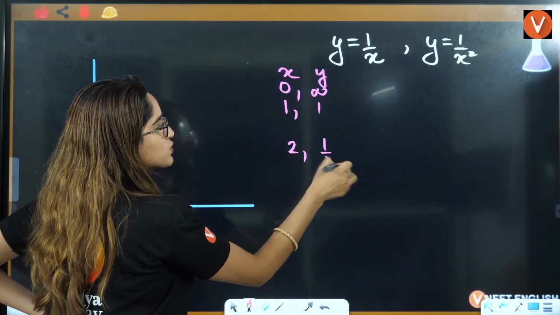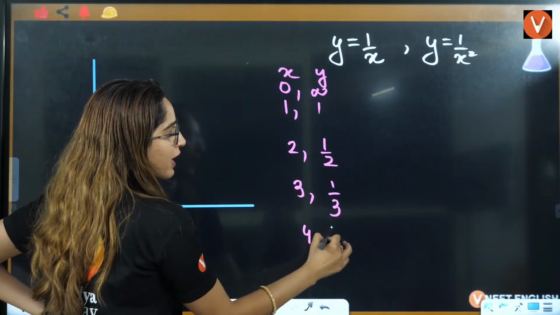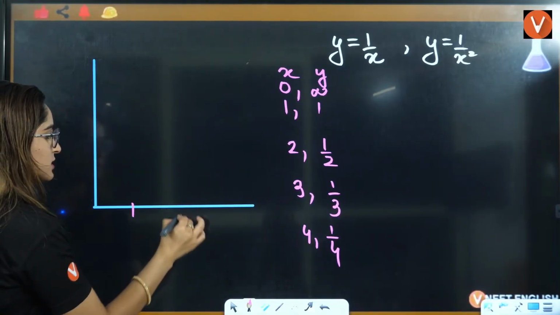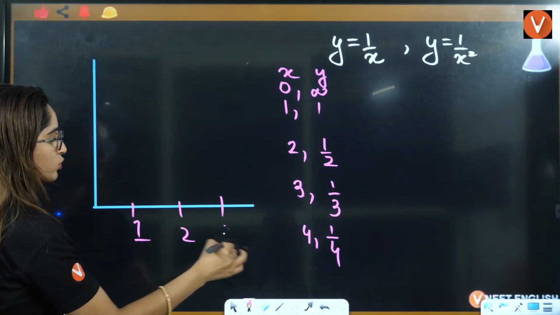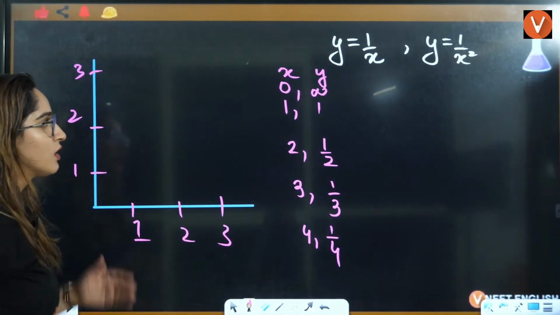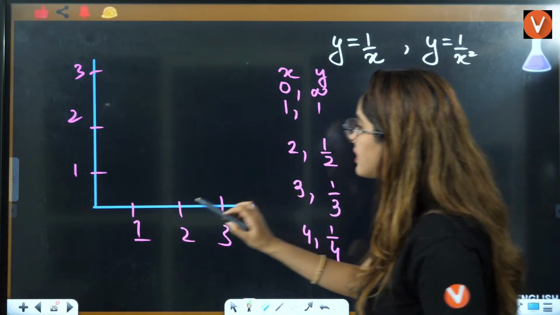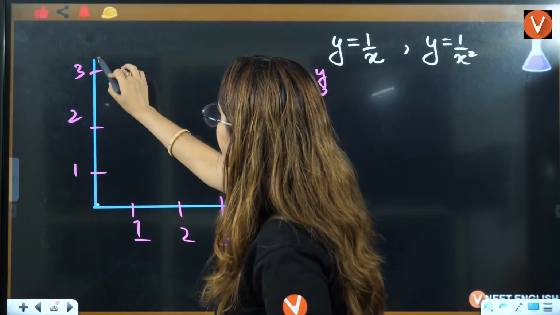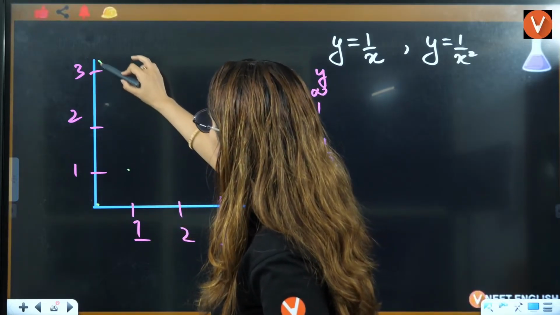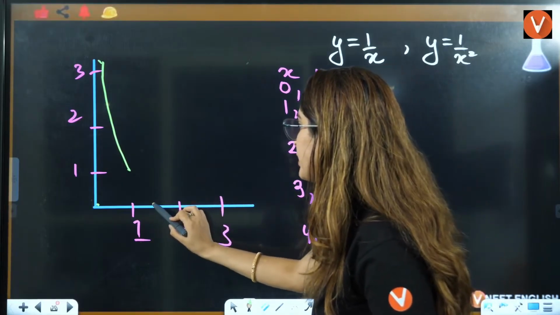X is 2, y is 1 by 2. X is 3, y is 1 by 3. X is 4, y is 1 by 4. That means if I draw it like this, 1, 2, 3, this is 1, this is 2, this is 3. If you try to draw this, you will get an idea that when x is 0, y is infinity. That means it will start from here. If x is 1, y is 1. It will come to this side. Then if you see x is 2, y is 1 by 2.